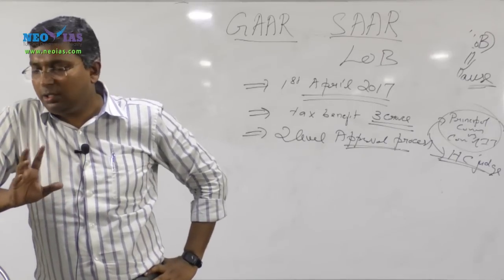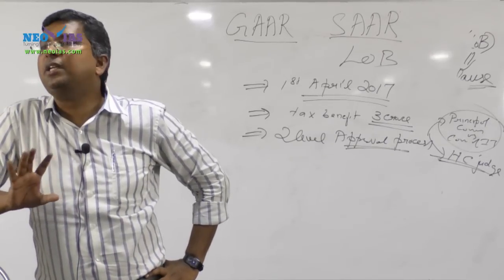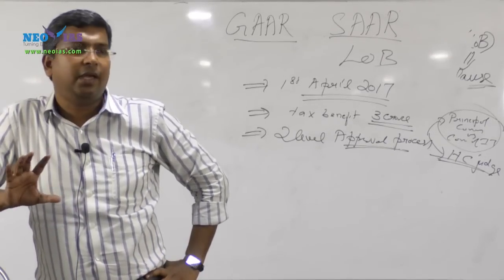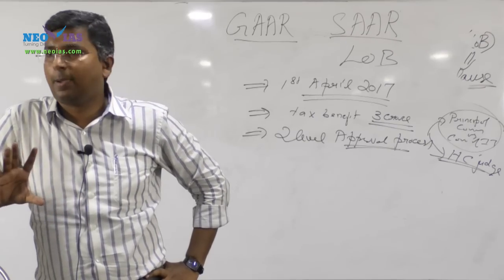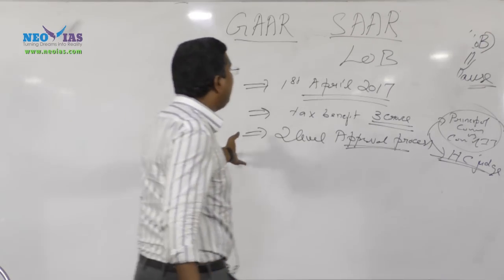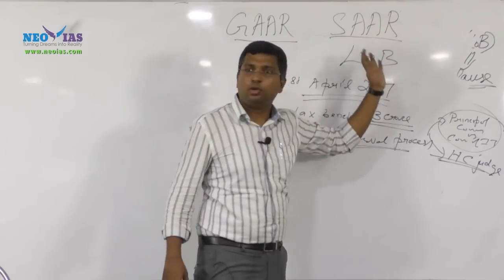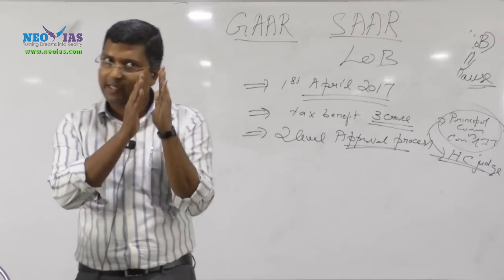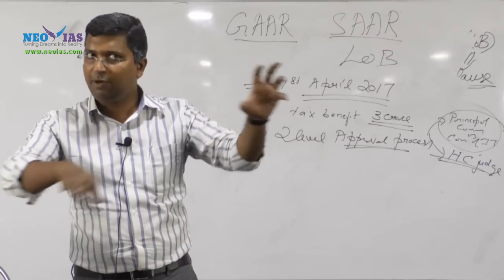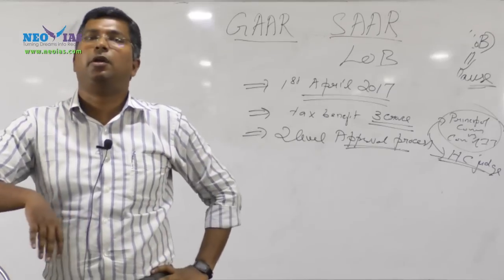GAAR again will not override the limitation of benefit clause if it is taken care of properly. So GAAR will not be applicable if the limitation of benefit clause is there and is applying properly to prevent tax avoidance.